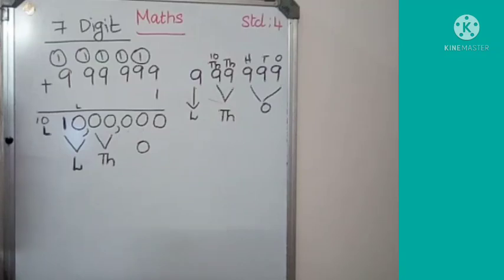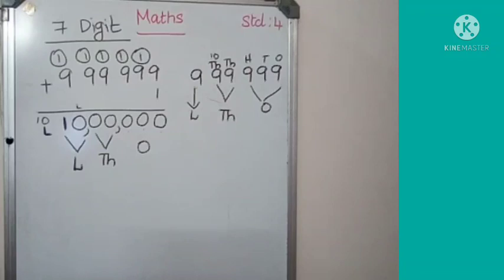How many? 3 periods. Which are they? Ones, 1000, lakh. Once again, children, say loudly. Yes, 3 periods: ones, 1000 and lakh.